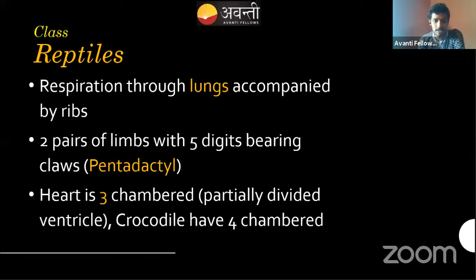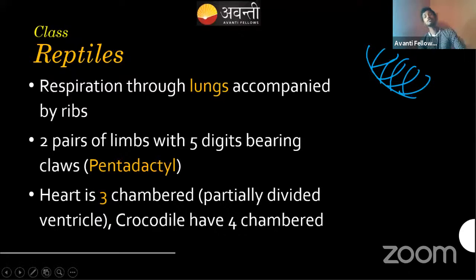Okay. So it's normally through the lungs, and they do have the rib cage also. The rib cage is not developed like ours, but they still have it. Because of the rib cage, respiration becomes more and more efficient. Amphibians don't have the rib cage. That's why it's less efficient, and that's why they have the buccal-pharyngeal cavity, skin, everything. Here it has a rib cage, so it's more efficient than the amphibians.